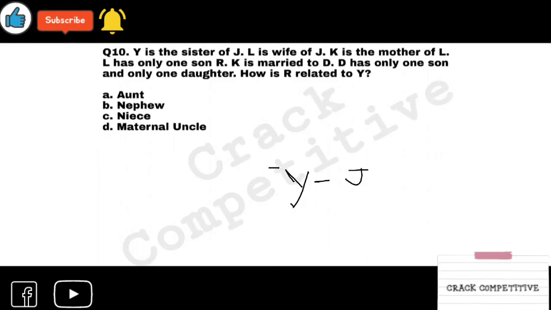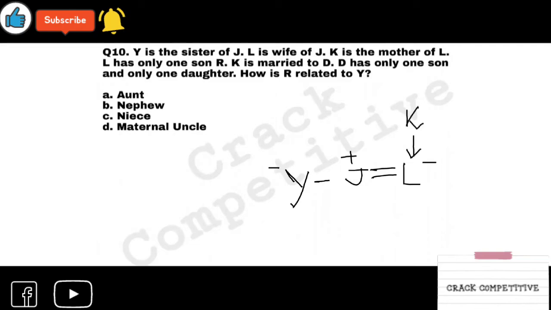L is wife of J, so L is female, J is male. It's clear. K is the mother of L. Remember it, K is the mother of L, not J. So we should make the family tree like this. There is a generation gap. The first generation gap we have got.